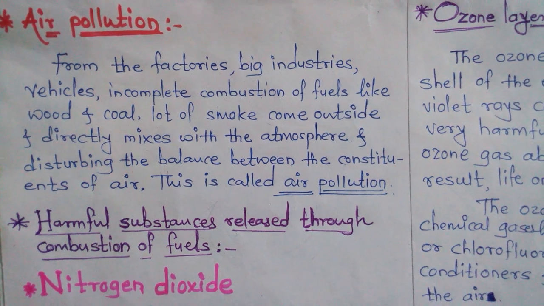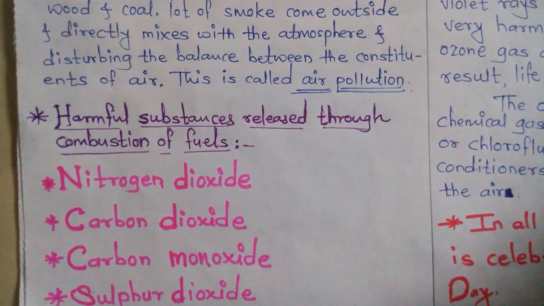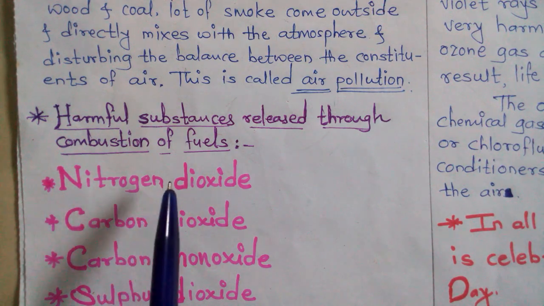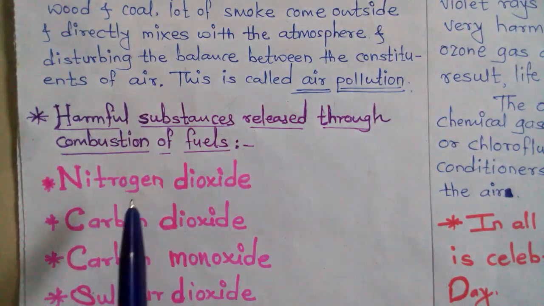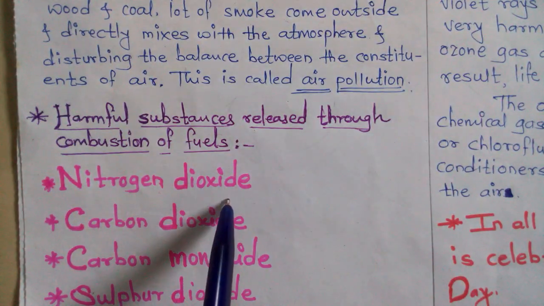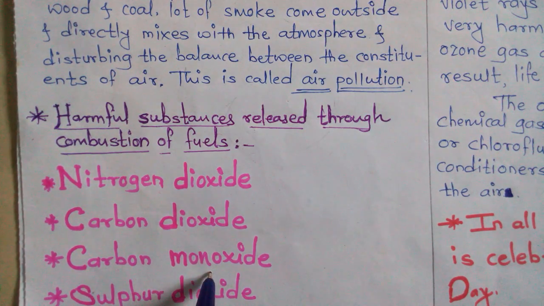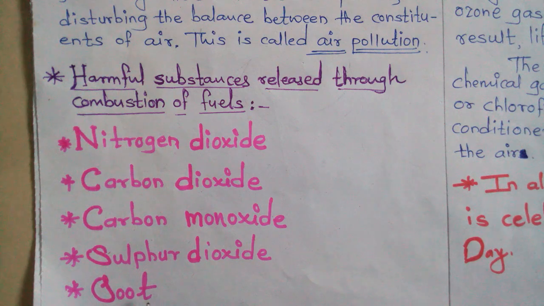Now, which harmful substances are released through the combustion of fuels? See, whichever fuels we burn, which harmful substances are released in the air? Nitrogen dioxide, carbon dioxide, carbon monoxide, sulfur dioxide and soot.